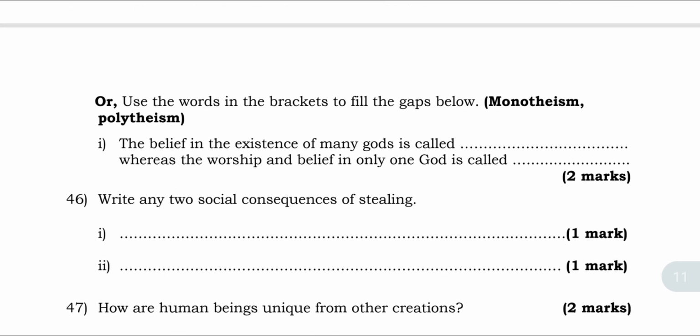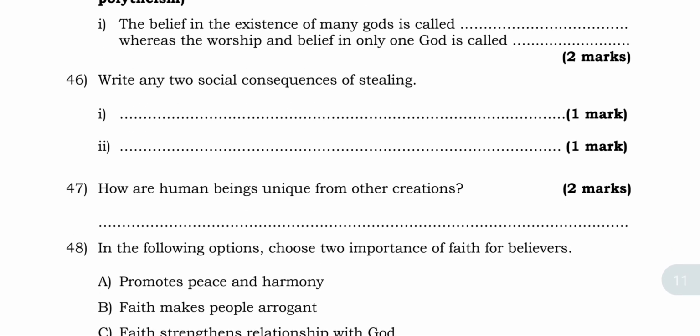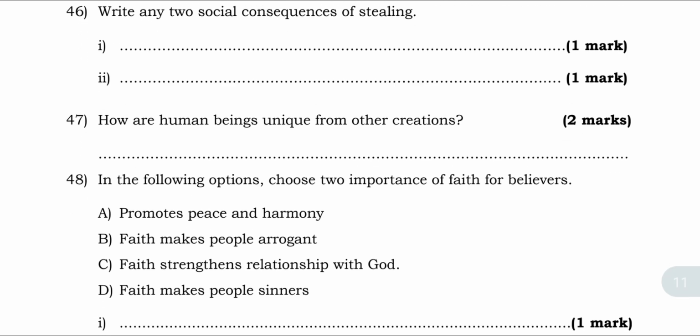Monotheism. Monotheism means what? Tawhid, whereas polytheism means shirk. Belief in the existence of many gods, that's what is called polytheism, whereas belief in worship of one God, that's what is called monotheism. Write 2 social consequences of stealing. Yes, social consequences of stealing. How are human beings unique from other creatures? Their main difference is knowledge and intelligence.